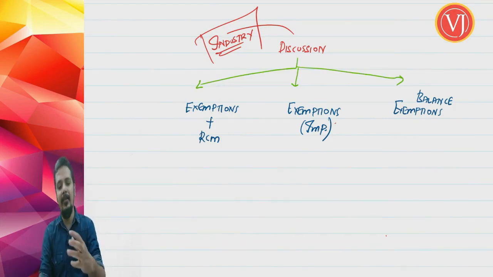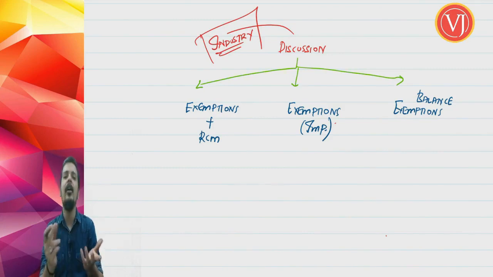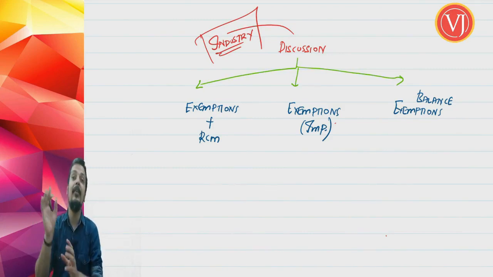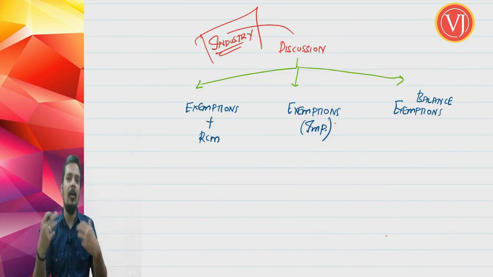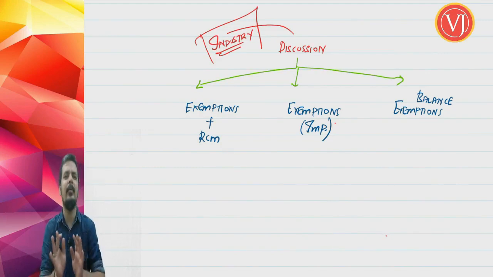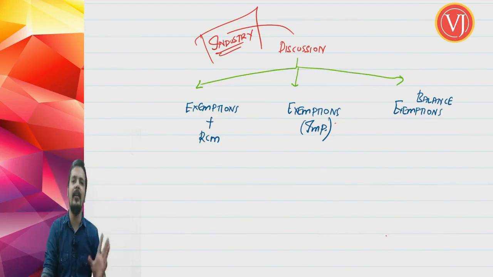But I'm sure that once you complete the major portion, the first and second, exemptions with RCM and important exemptions, you'll find that we understand the reasons: they are only unimportant entries, only by-hearting is involved, no RCM concept, no important exemptions, and not so important. Therefore, you have to just give a glance. I'm not telling you to by-heart it, give a glance. Though you have to remember these entries, no by-hearting is required. Please forget about by-hearting. Give a glance. You should be familiar that yes, this is there in the exemption, this is not there in the exemption.